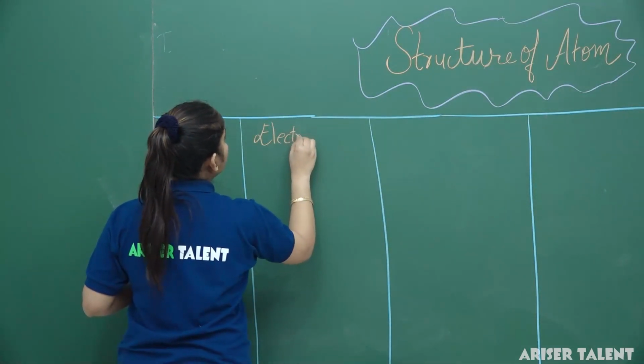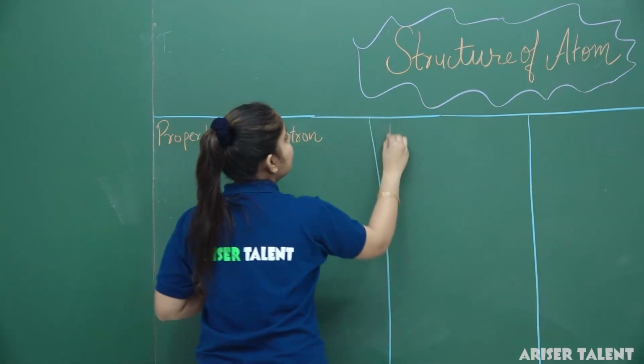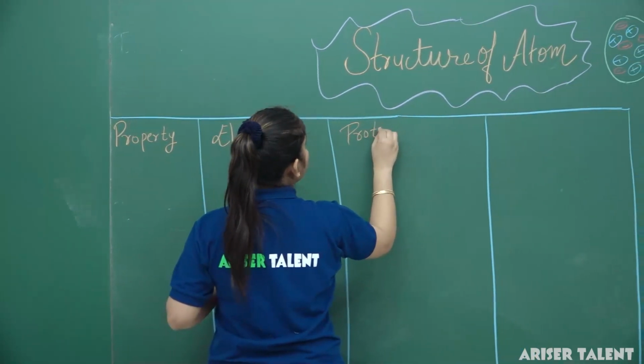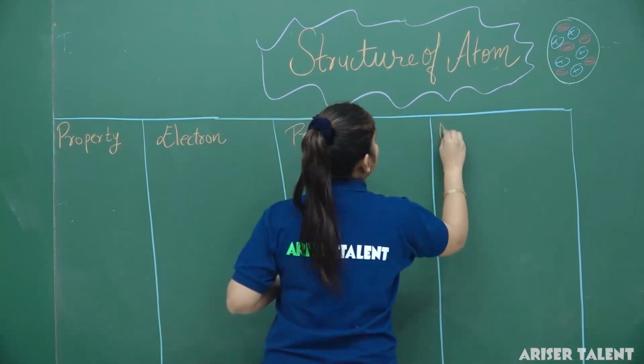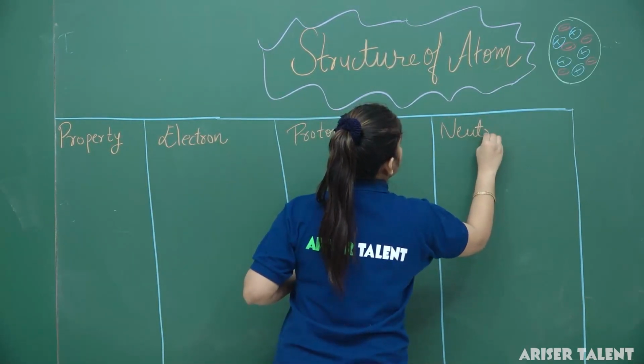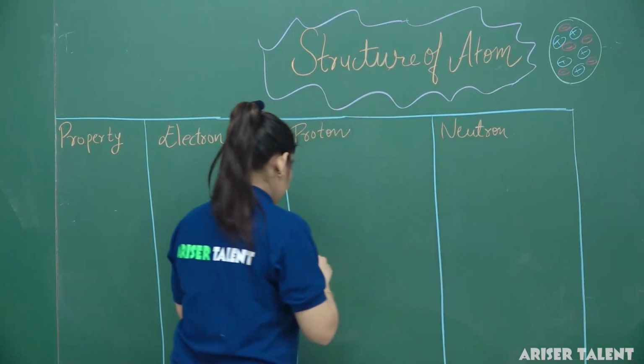First is the electron, second is the proton, and third is the neutron.